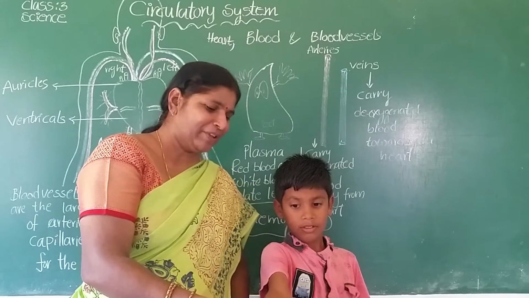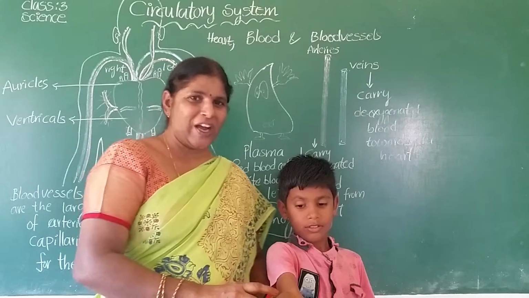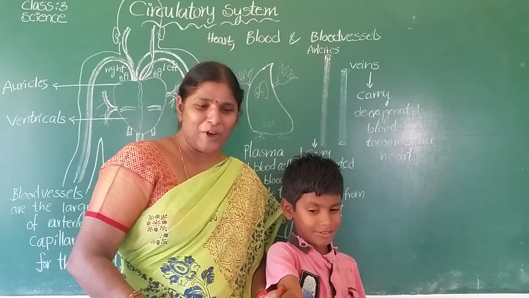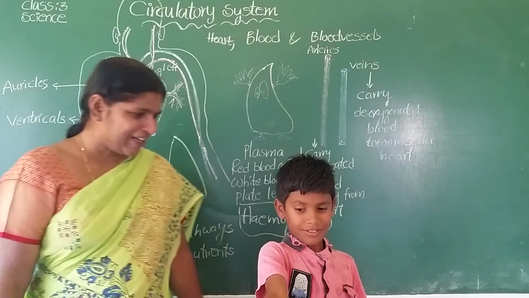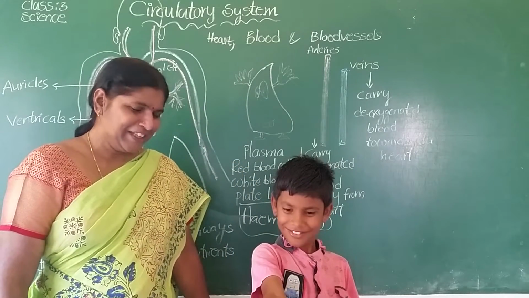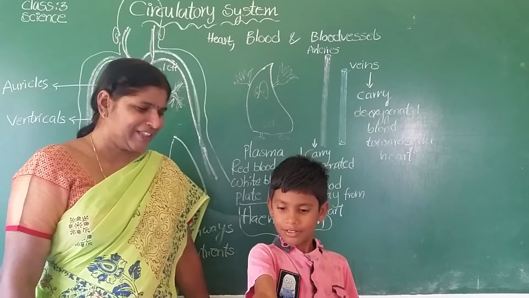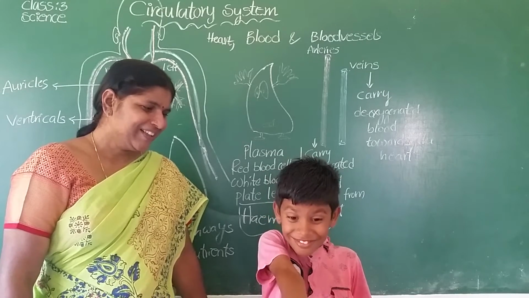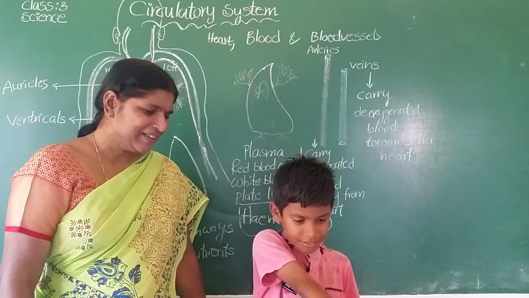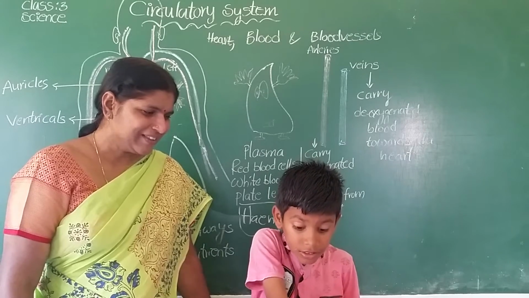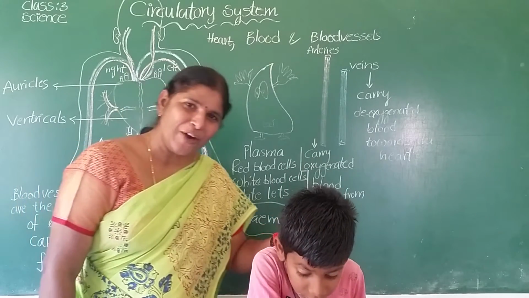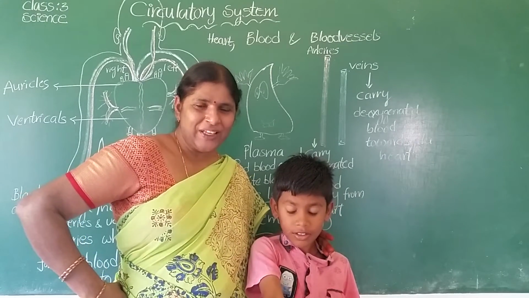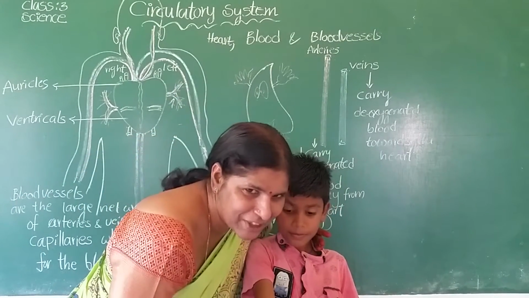Come on, try to eat without a joint. Without a joint, how can we bend the elbow? It is not possible. Try to eat. Bend. If you want to bend, a joint is needed. Here one joint is there. Yes, we can bend because of the joint.